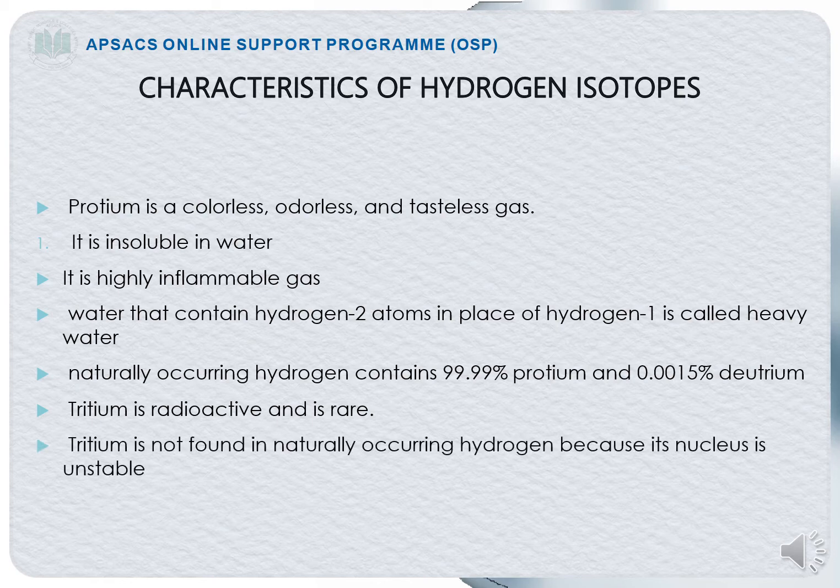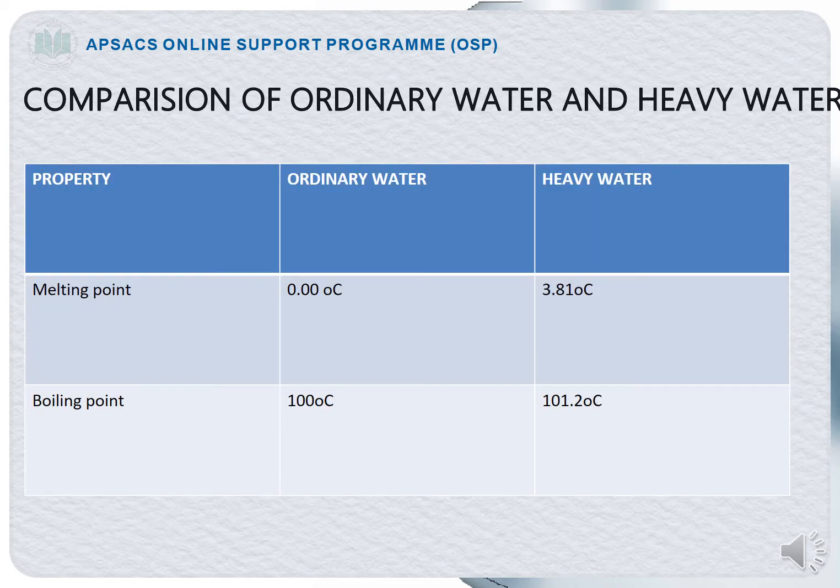Tritium is not found in naturally occurring hydrogen because its nucleus is unstable. Now the naturally occurring hydrogen present in the universe will not contain tritium because the tritium nucleus is unstable. It cannot stabilize itself.